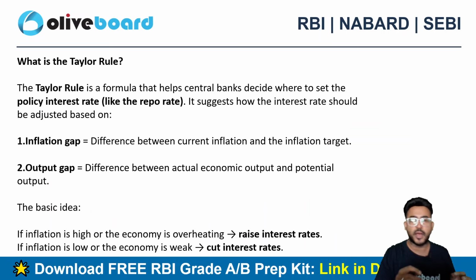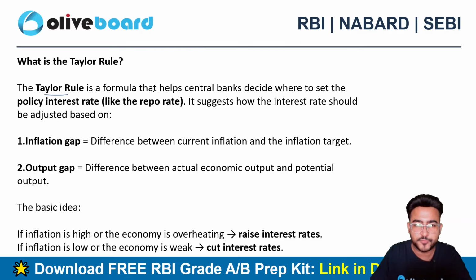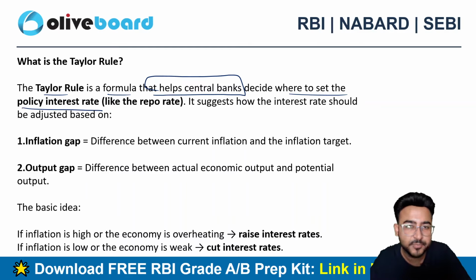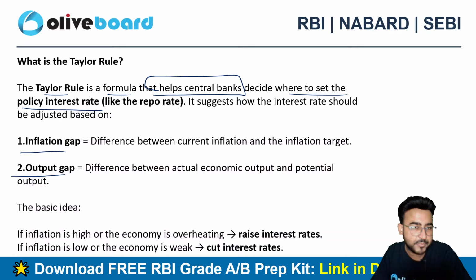Annexure 4 is related to your inflation and growth projection analysis again, right? So they have mentioned a special rule, Taylor rule, right? What do you mean by a Taylor rule? It is nothing but a formula that helps the central bank decide where to set the policy interest rate, like where to set the repo rate actually.